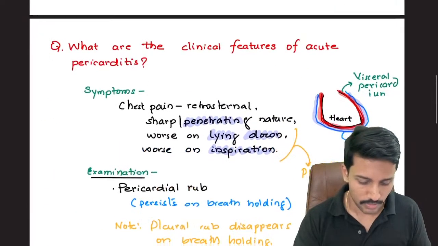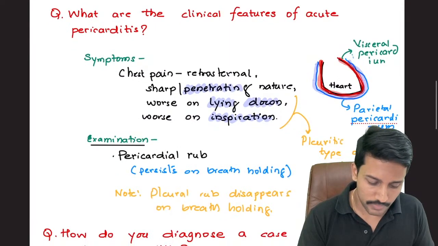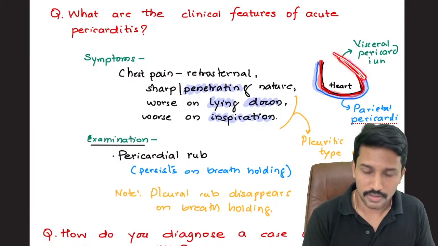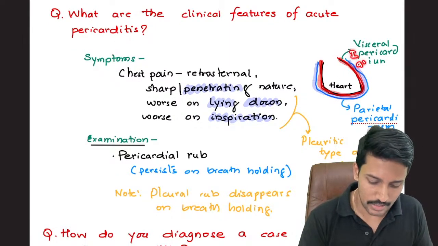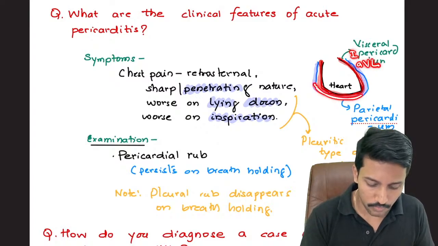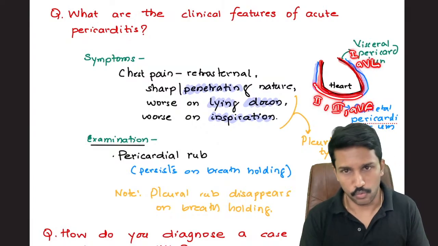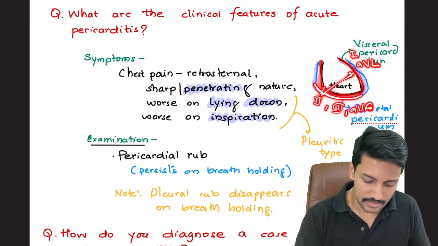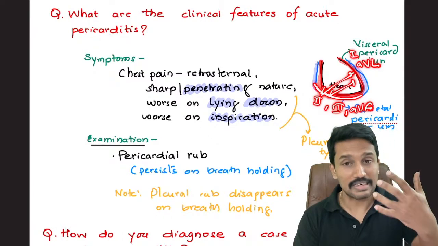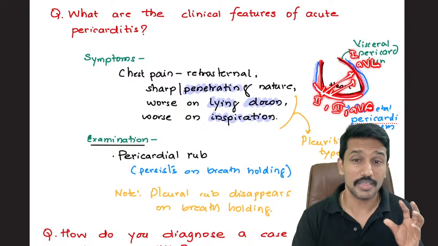For example, the higher portion of the lateral wall is represented by 1 and AVL, and the inferior wall is represented by 2, 3 and AVF, as we know. These two are looking at the same walls in the diagonally opposite direction. So we call them reciprocal leads.